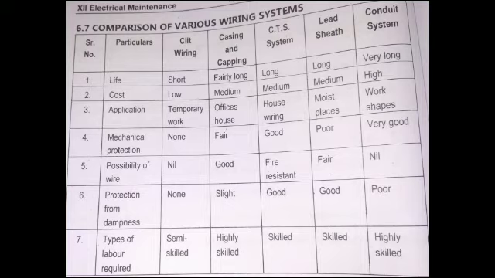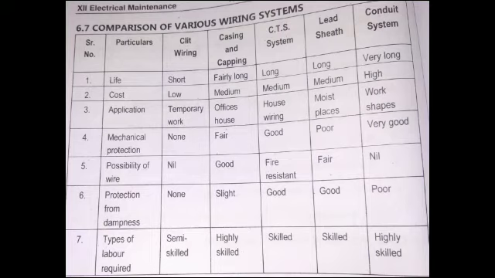Possibility of fire. The possibility of fire in cleat is nil. Casing and capping, it is good. CTS system is fire resistant, so it will not catch fire. Lead sheathed, it is fair, and conduit, it is nil.